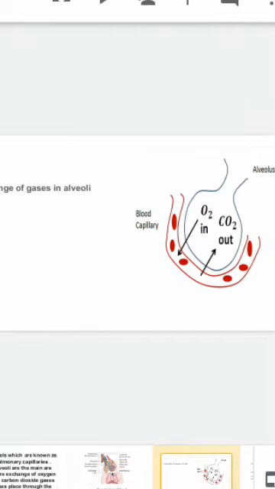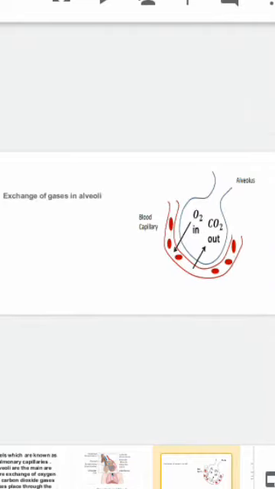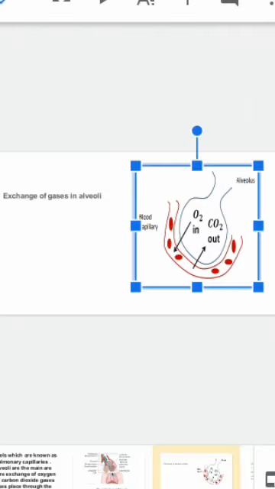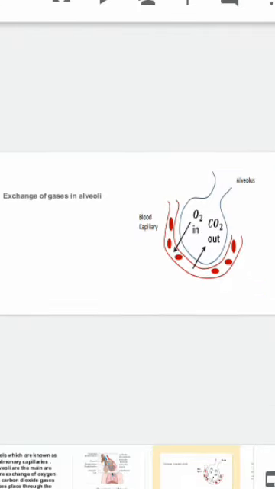Exchange of gases in alveoli. How it takes place in alveoli. These red structures which are seen are called blood capillaries, and oxygen in and carbon dioxide out.